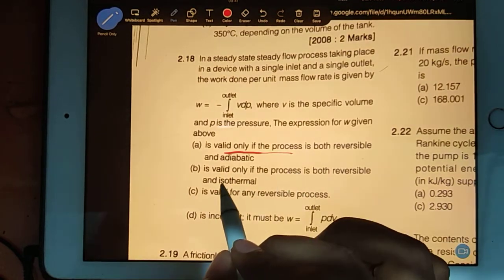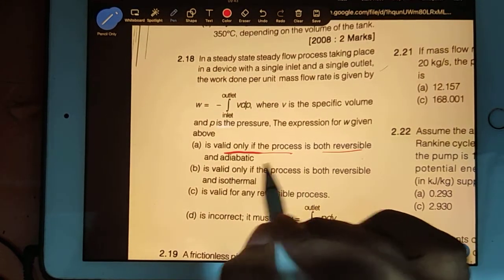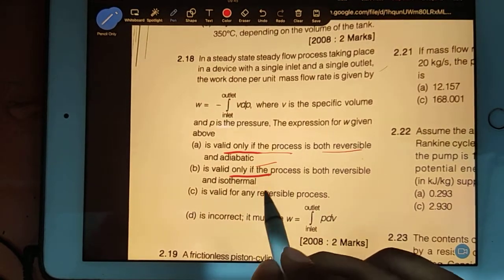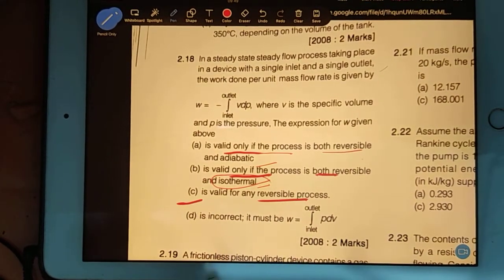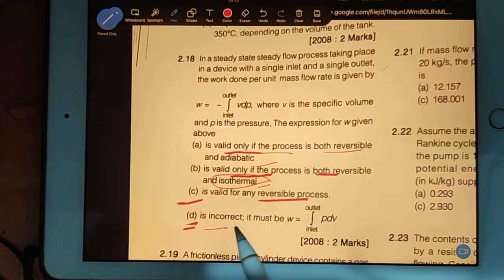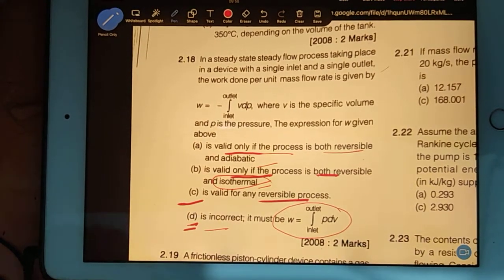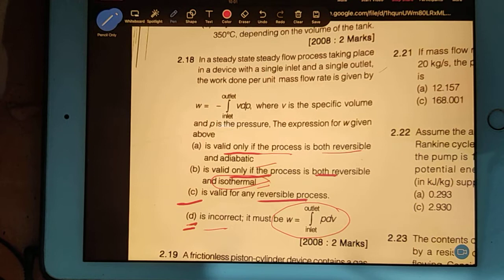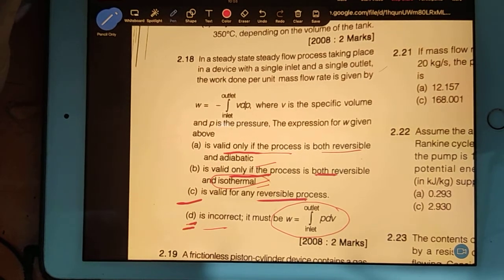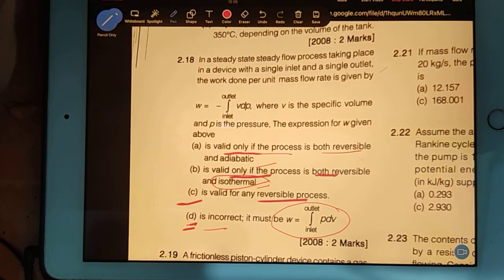Valid only for reversible adiabatic, valid only for reversible isothermal, valid only for reversible process. Incorrect, but it must be like this. So actually it is valid for reversible process, but for open system.